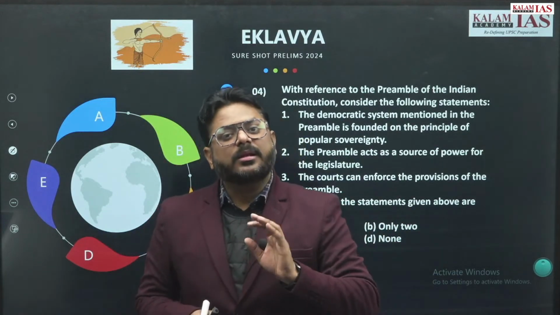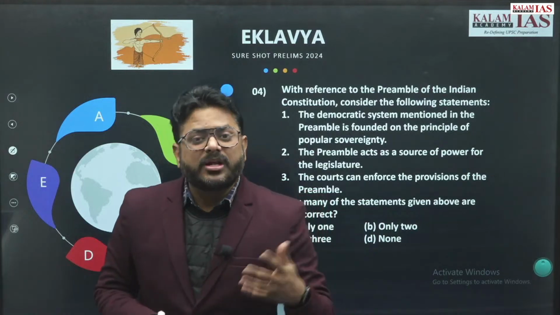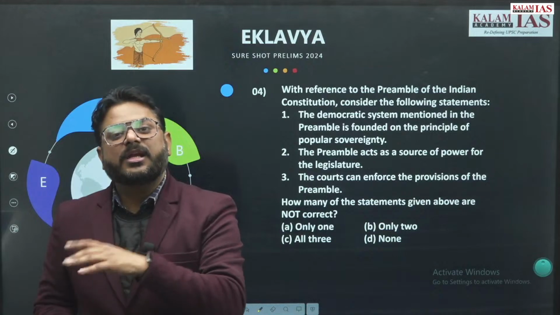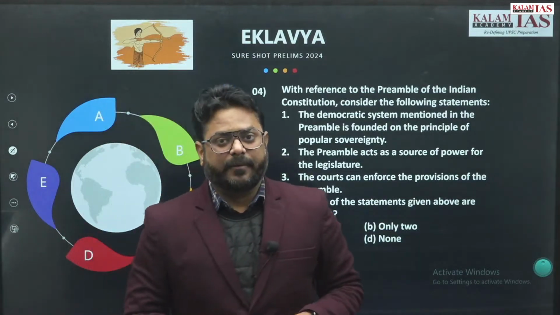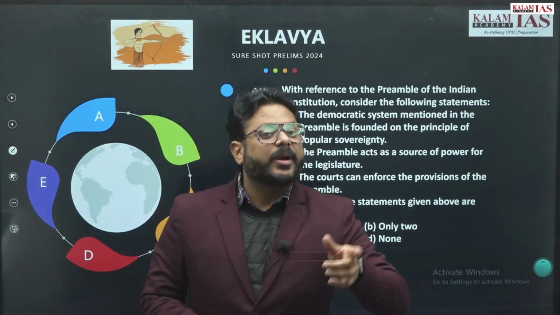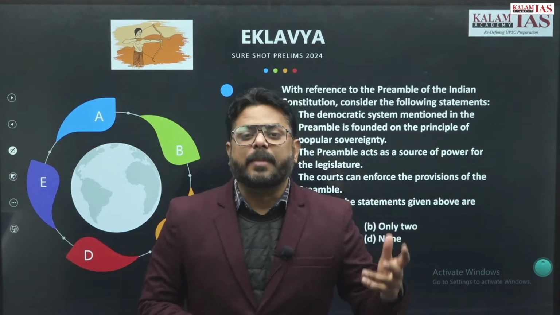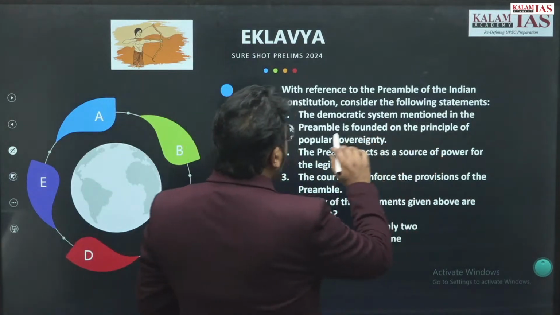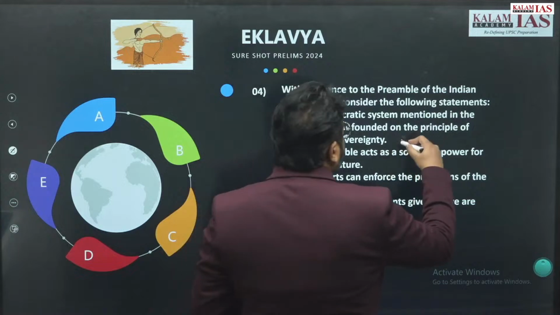Our preamble starts with the line 'We, the people of India' and ends with the line 'adopt, enact and give to ourselves this Constitution', right? What does this indicate? This indicates popular sovereignty only. The people have the power, right?